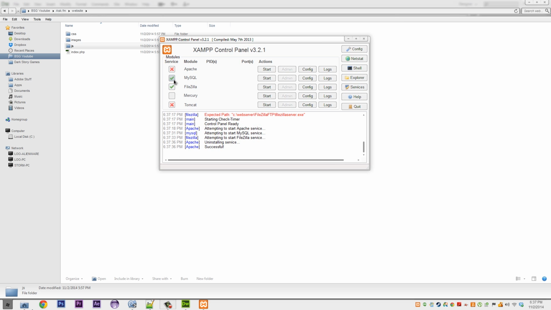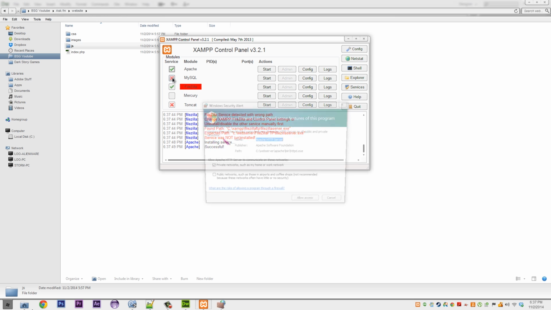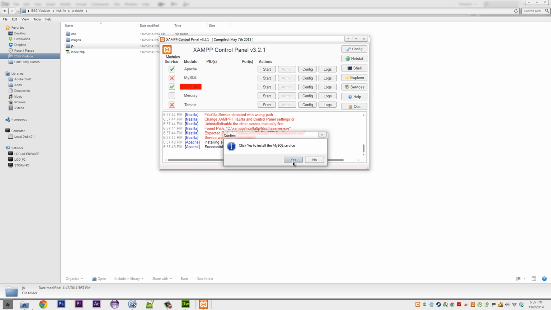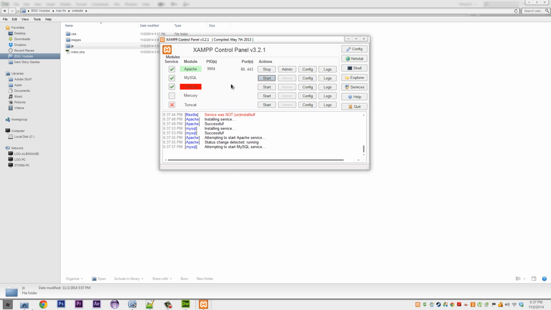Sorry, if over here you press this to install it, and you allow on your network, press OK, yes, then you should be able to press start and it will work. Right now Apache, how you want to pronounce it, and MySQL is all that we need.